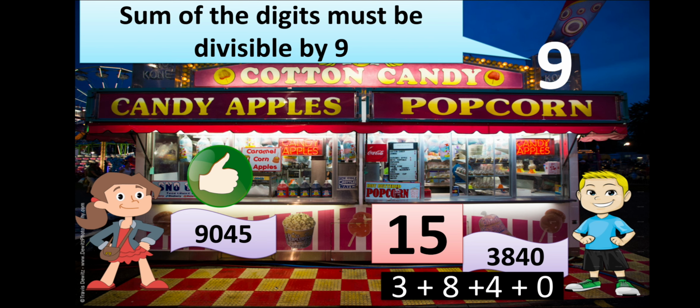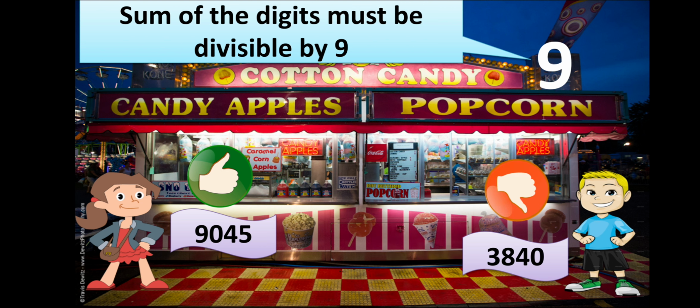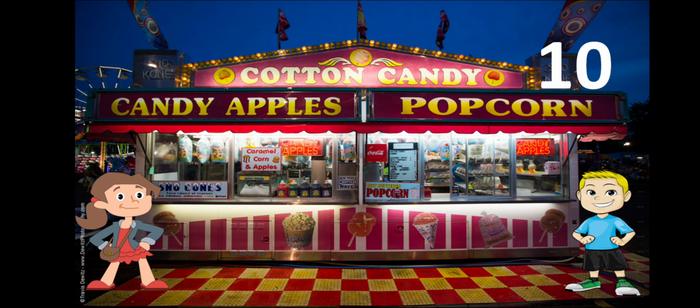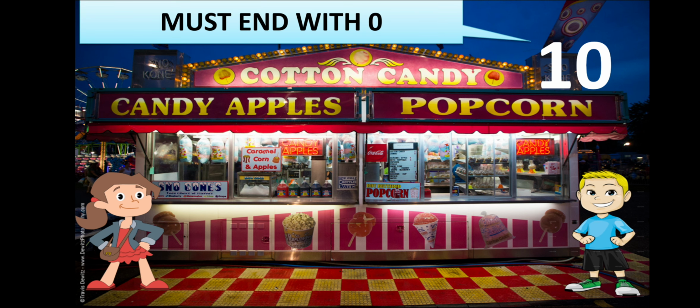Now 15 is not divisible by 9, so he is not getting any. Here we can see we follow the same rule for 3 and 9: the sum of the digits. But here Ginny's coupon is divisible by 9 and Johnny's is not. Moving on to 10. In stall number 10, what does it say?